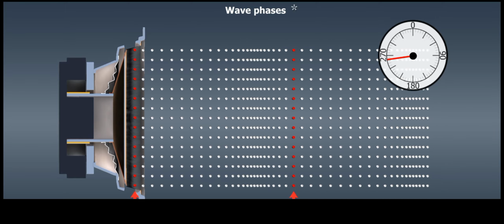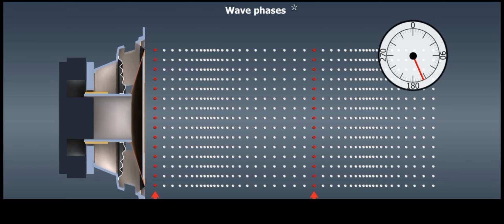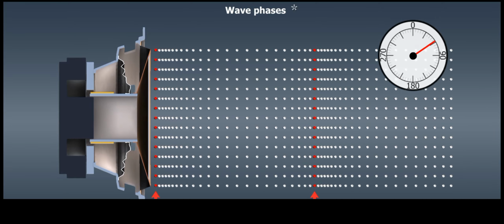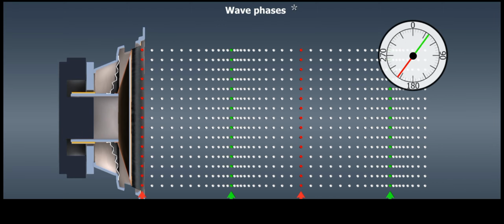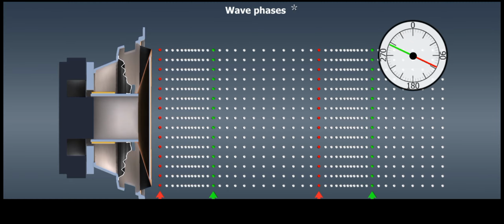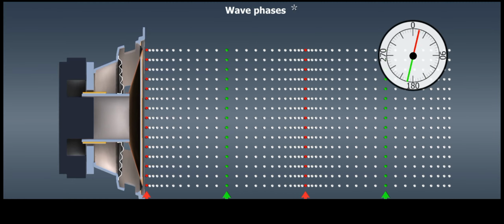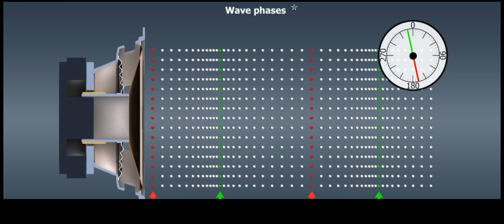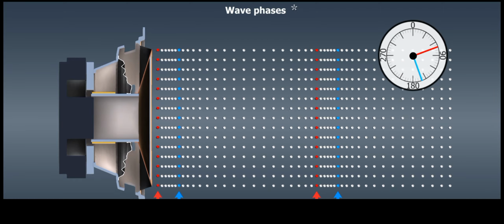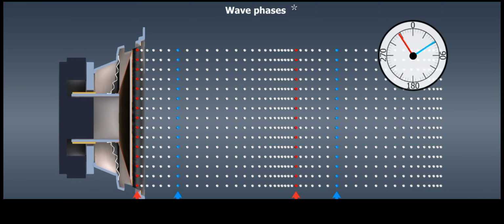Particles that are in phase move in the same direction at all times, so the phase difference between them is 0. If the phase difference between the vibrating particles is 180 degrees, the particles always move in opposite directions. They are in antiphase. If the phase difference is 90 degrees, the particles are in phase quadrature.